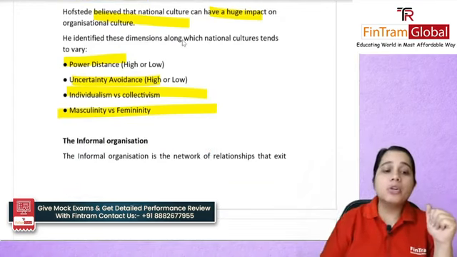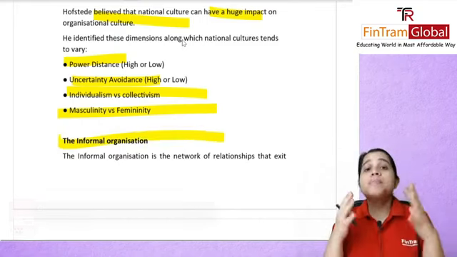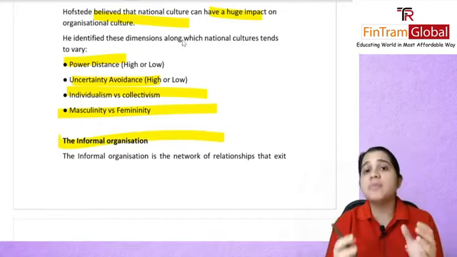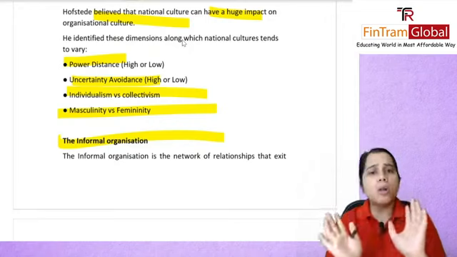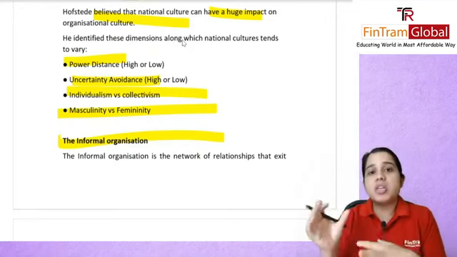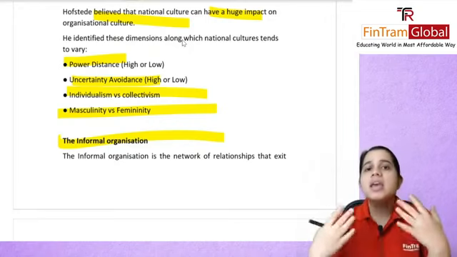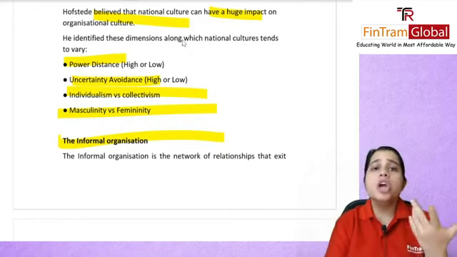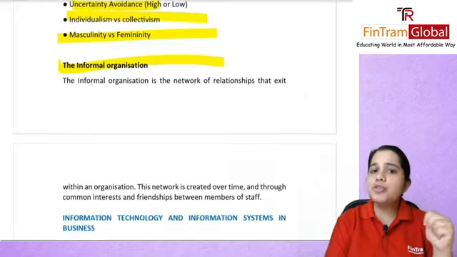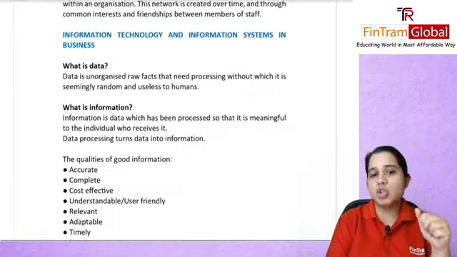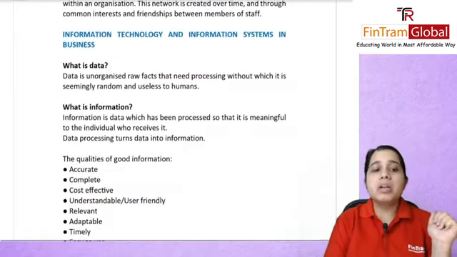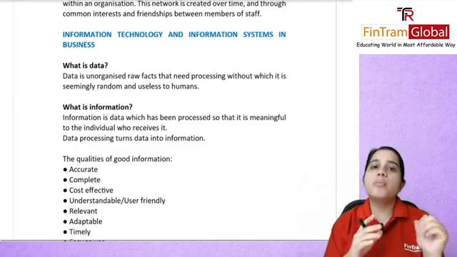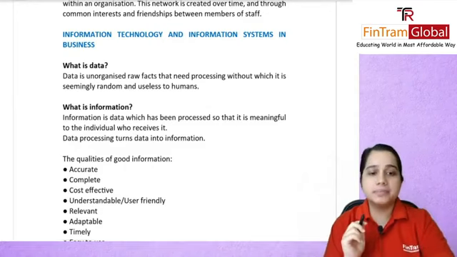Then we talked about informal organization, which is basically a network of relationships that exists in almost all formal organizations, and this is not something that the management has created. It happens over time when you meet new people in the firm, you become friends, and hence you form an informal organization. Next, we will be covering IT and information systems in business.